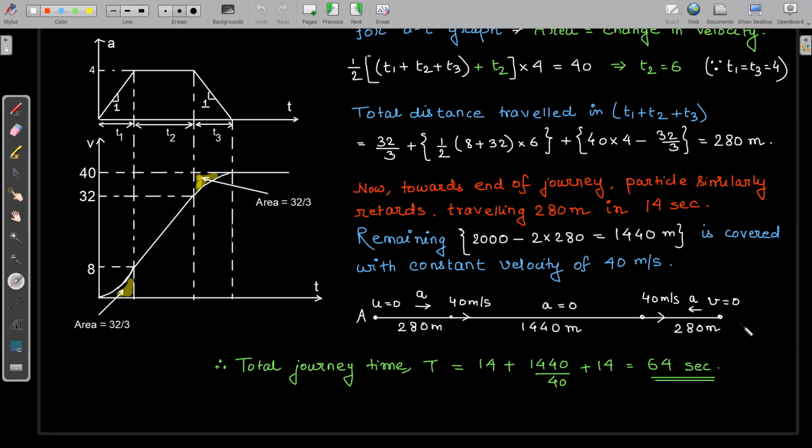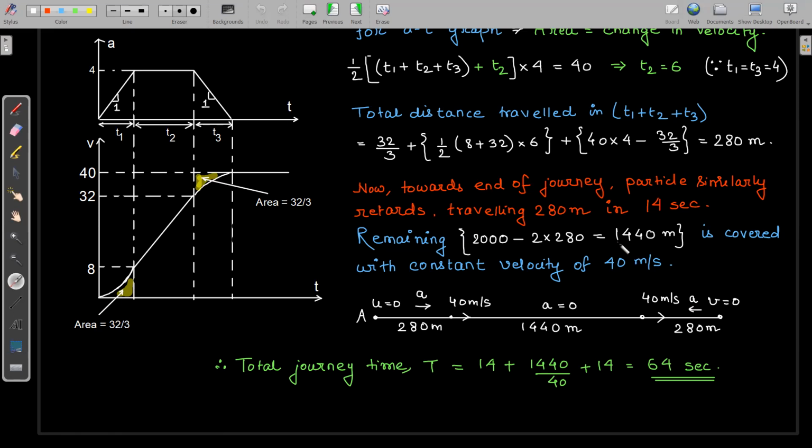Now, since the final velocity has to be 0, just by symmetry I am saying that at the end of the journey there will be a similar retardation process, and again the particle will take 14 seconds and travel a distance of 280 meters and finally come to rest. So the remaining distance: 2000 was the total distance, minus 280 in the beginning and minus 280 in the later half.